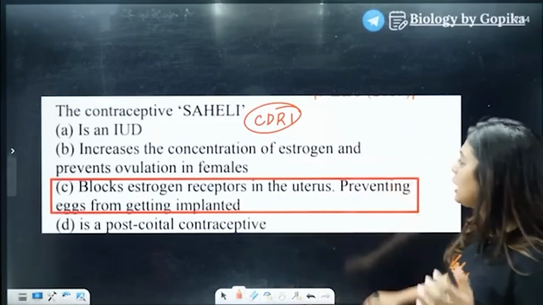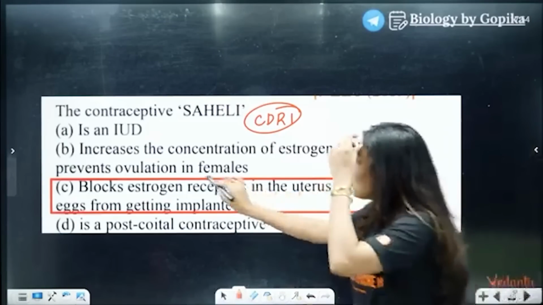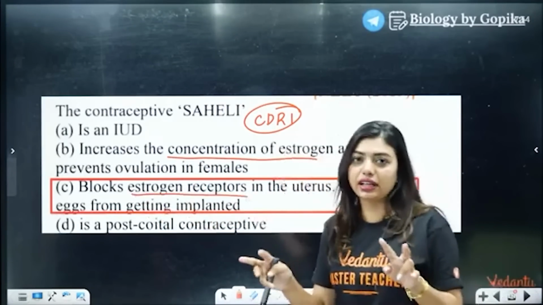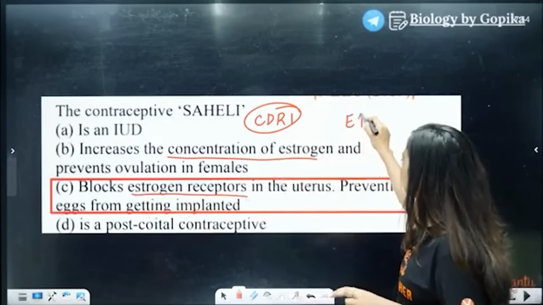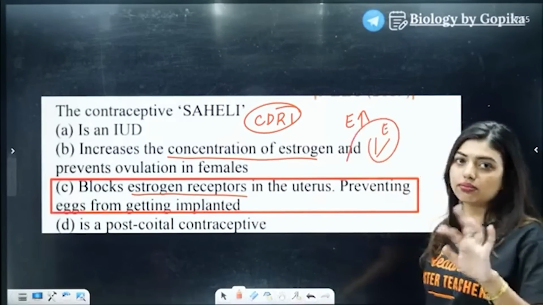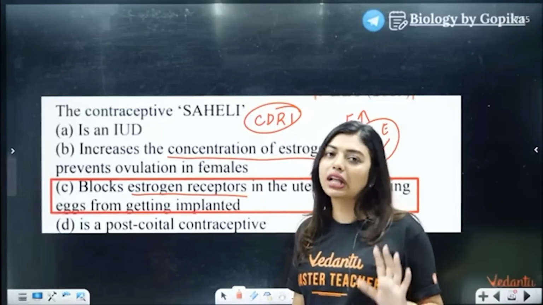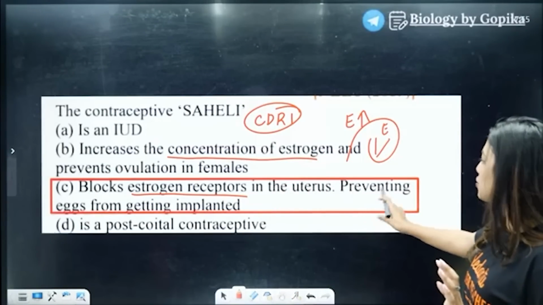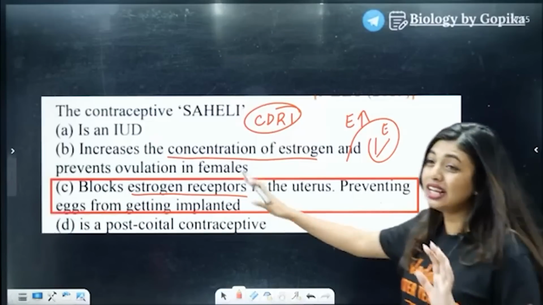Okay. Now, students, increasing the estrogen concentration and blocking the estrogen receptors are two different things, right? Increasing estrogen level is different, and blocking the receptors which are going to take estrogen is different. So both cannot be accepted. Only one can be the answer. So 3 is the answer: blocks estrogen receptors in uterus, preventing eggs from getting implanted.